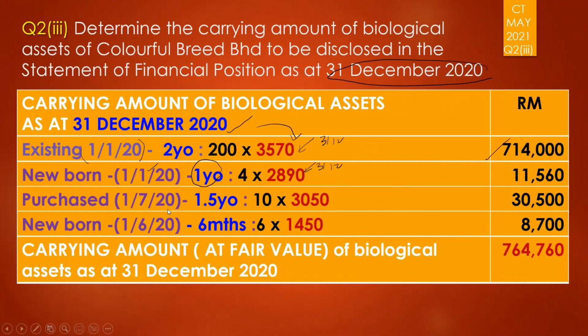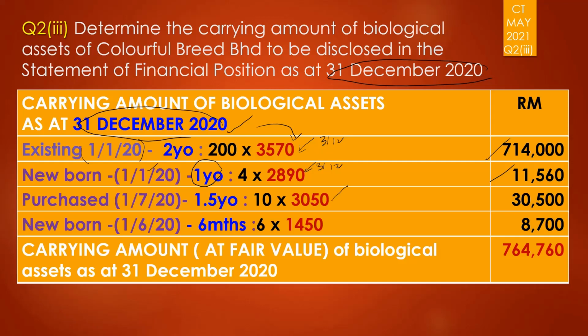Then you have the third one. Remember, when you purchased the deer, it was 1 year old. So by 31st of December, it is 1.5 year old. Go and look at the price of a 1.5 year old deer on 31st of December.